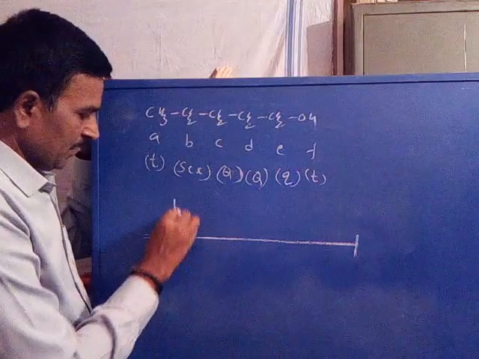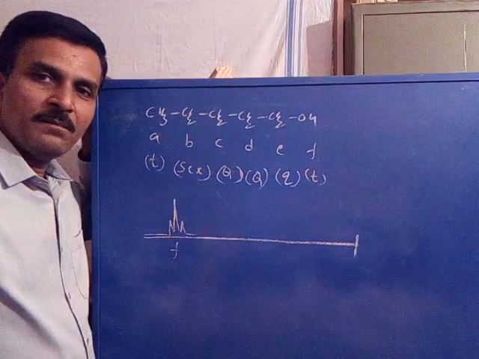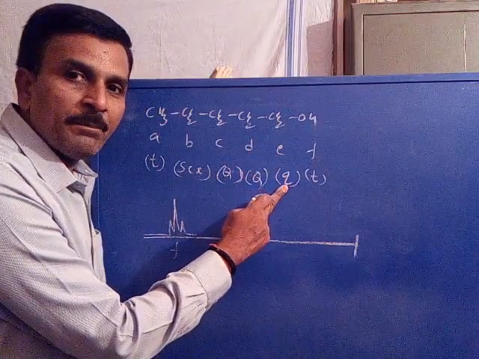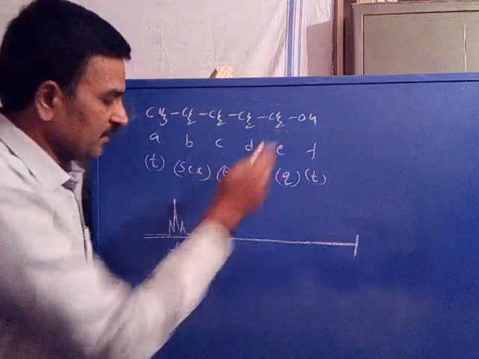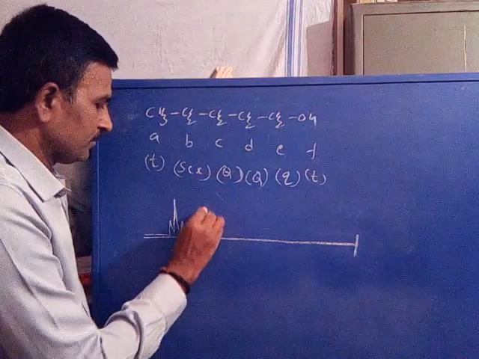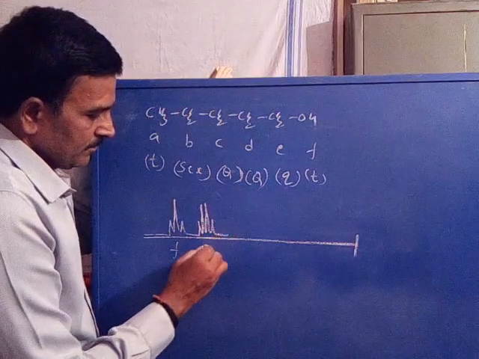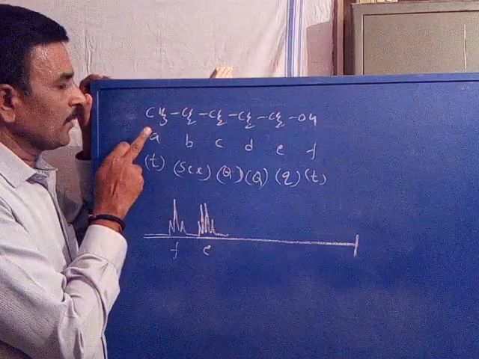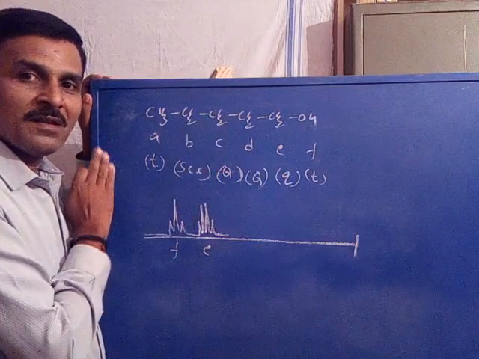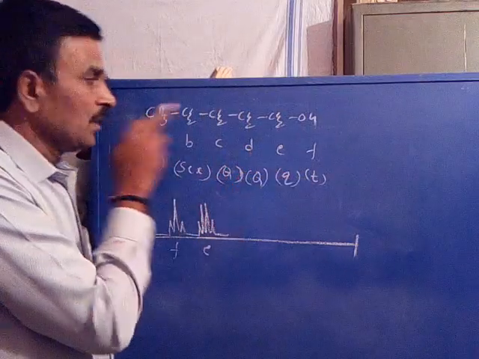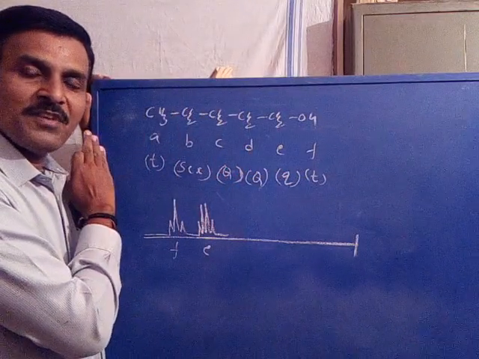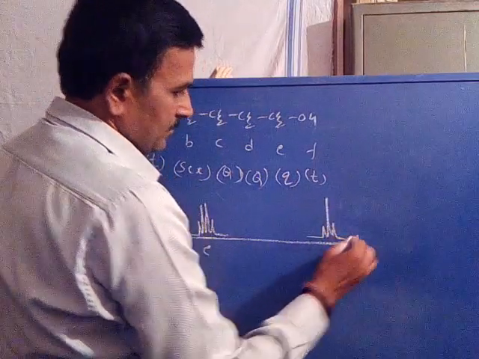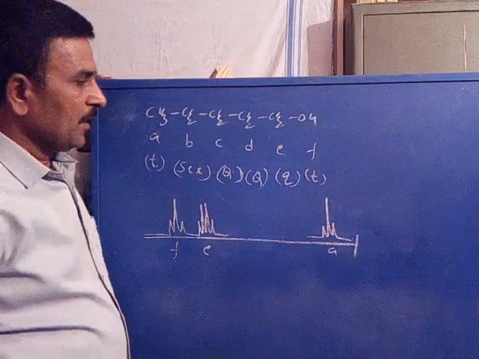The E signal, a quartet, also appears separately as it is directly attached to oxygen. Now coming to the A proton, it is different from all other sets. The remaining are all CH2 protons, only one is CH3. So it is somewhat distinct from all others, hence its triplet also appears separately.